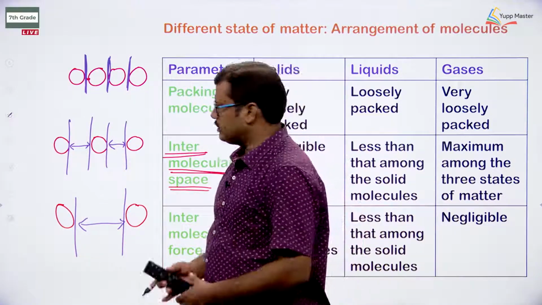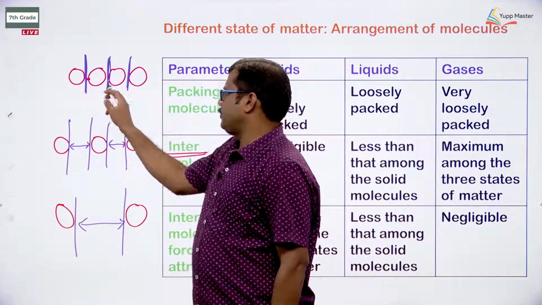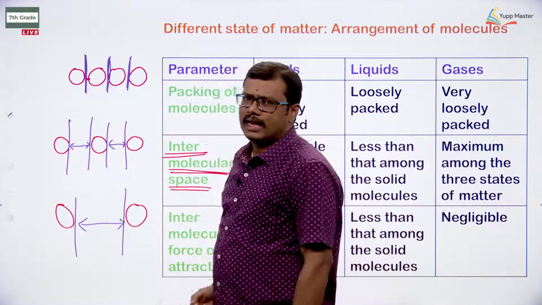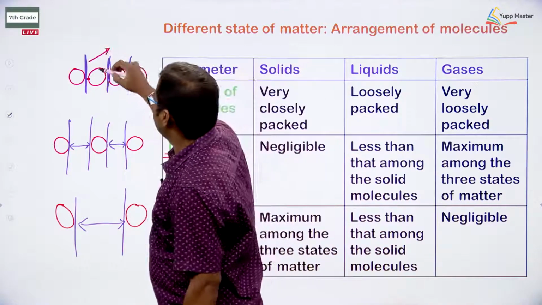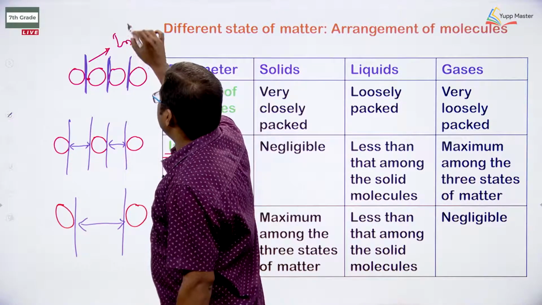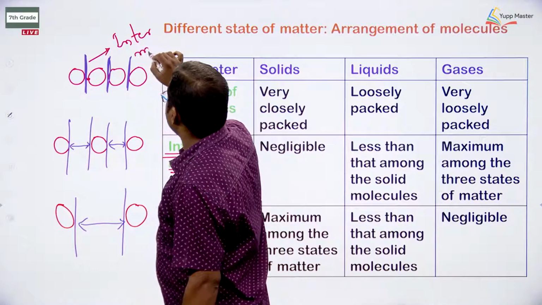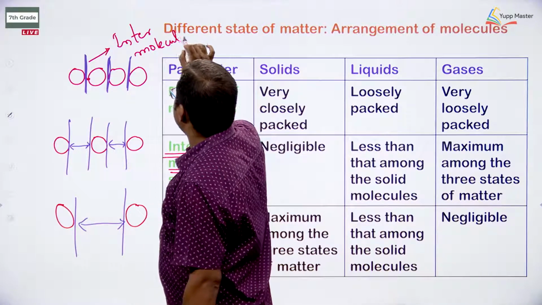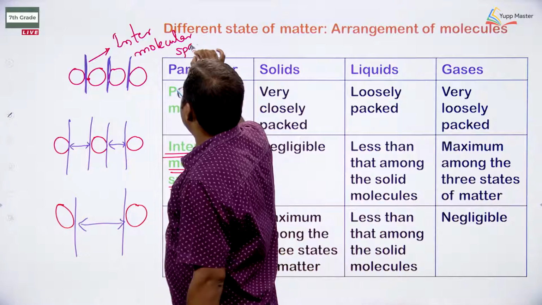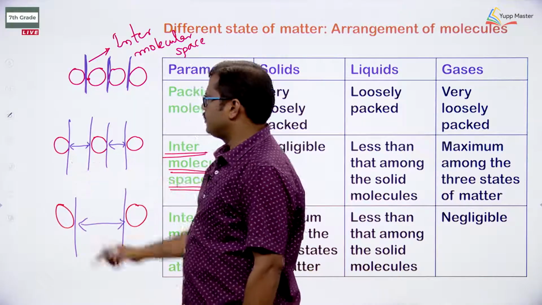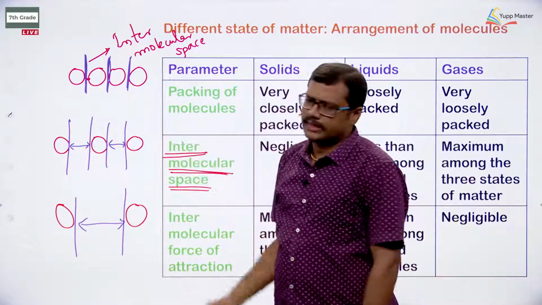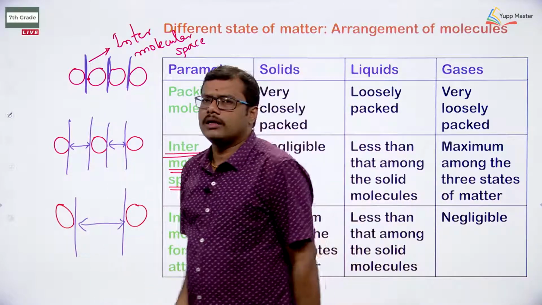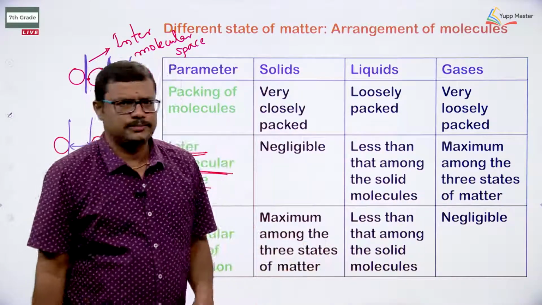So the space that is present between the particles is generally called intermolecular space. Between the molecules we have space, so that is known as intermolecular space. The empty space present between the particles of solid or liquid or gas is taken as intermolecular space or interparticle space, right.